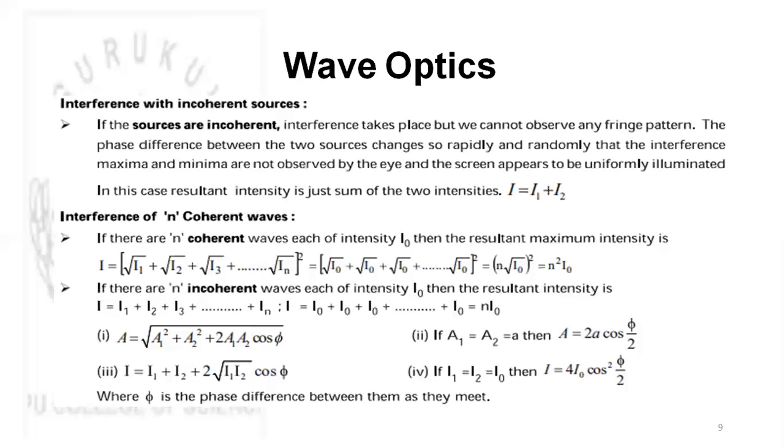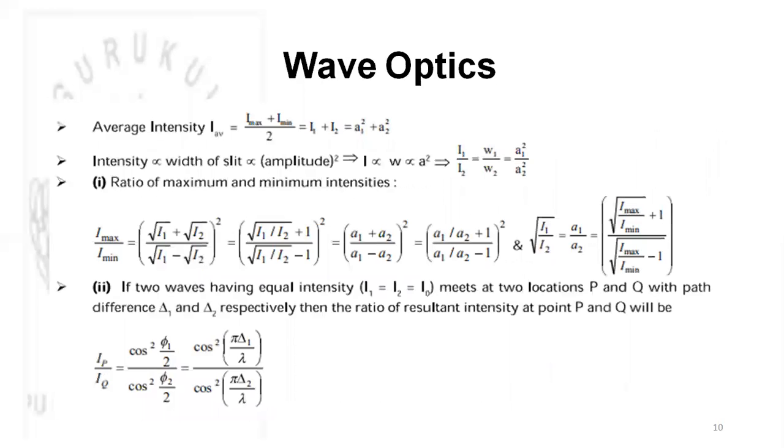Amplitude will be equal to root of A1 square plus A2 square plus 2 A1 A2 cos phi. And intensity I will be equal to I1 plus I2 plus 2 root I1 I2 cos phi. If A1 and A2 are equal, I1 and I2 are equal, then we have A equals 2A cos phi by 2, or I equals 4 I naught cos square phi by 2, where phi is the phase difference between them as they meet. The average intensity is given by I max plus I minimum divided by 2, which is equal to I1 plus I2, or A1 square plus A2 square.